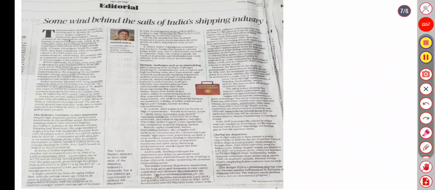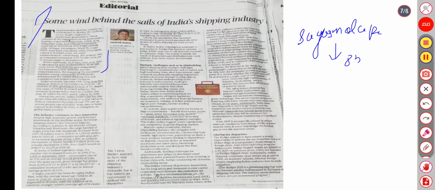So, moving to the next article, some winds behind the sail of India's shipping industry. Here I'm just telling you the main pointers that I already marked. There was a discussion about the Sagarmala project, which as of September 2024 has an outline of 839 projects requiring an investment of 5.8 lakh crore by 2035.